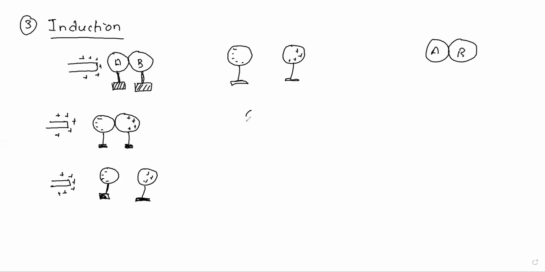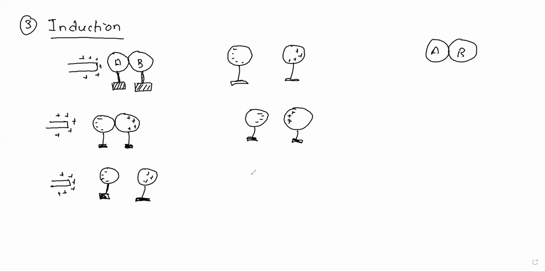So next what happens? These electrons which were at the other end come towards this end, and the protons which were at this end come towards this end. So this is the fifth step. They were on the other side, which was near the positive body, and this was at the opposite side. Now there is no positive body, so they try to attract each other.